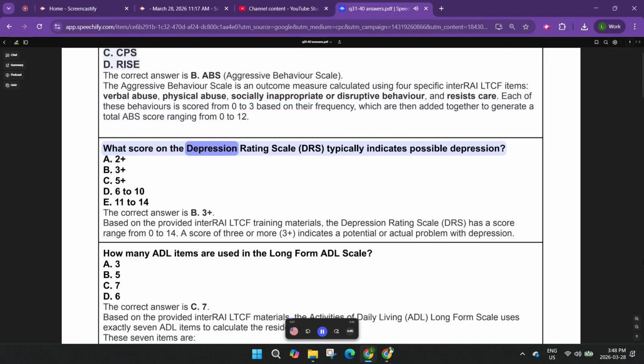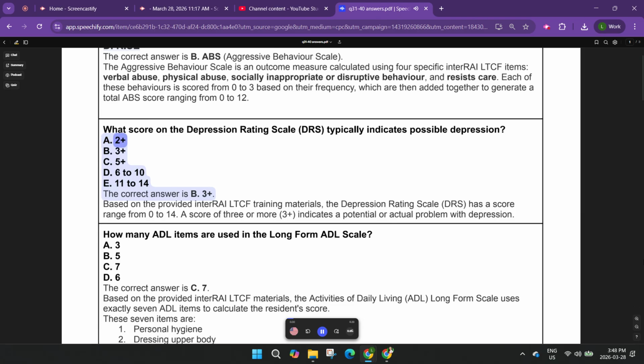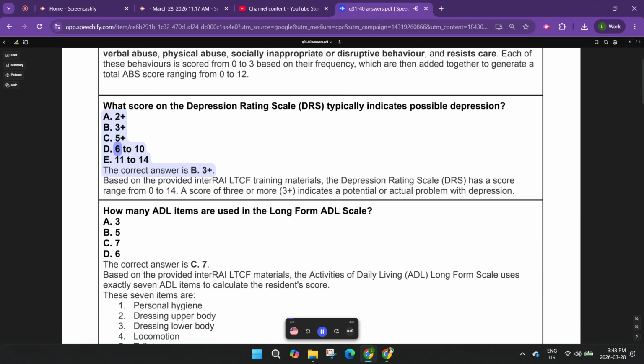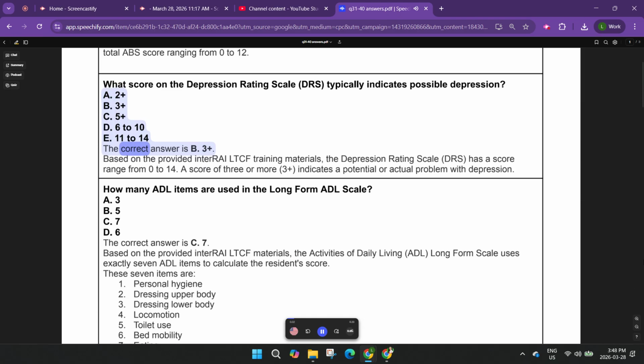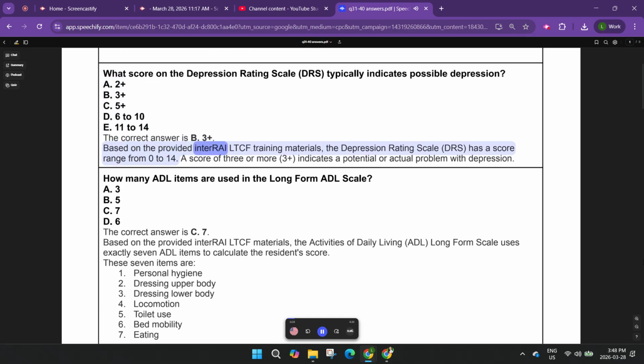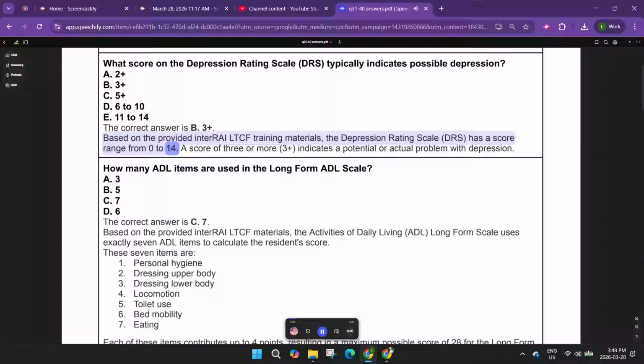What score on the Depression Rating Scale, DRS, typically indicates possible depression? A. 2 plus, B. 3 plus, C. 5 plus, D. 6 to 10, E. 11 to 14. The correct answer is B, 3 plus. Based on the provided interRAI-LTCF training materials, the Depression Rating Scale, DRS, has a score range from 0 to 14. A score of 3 or more, 3 plus, indicates a potential or actual problem with depression.